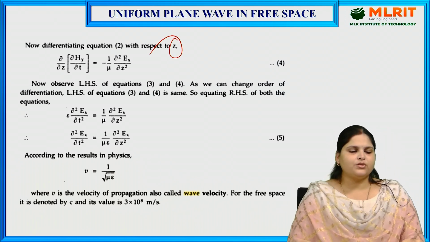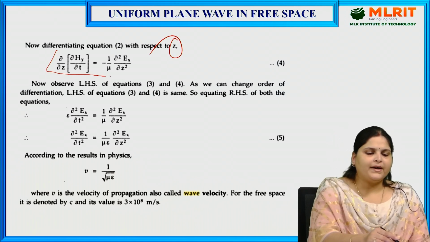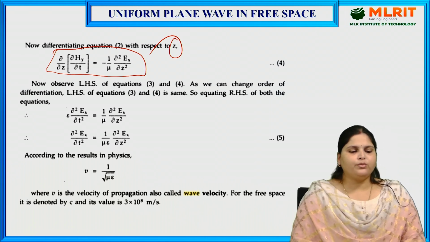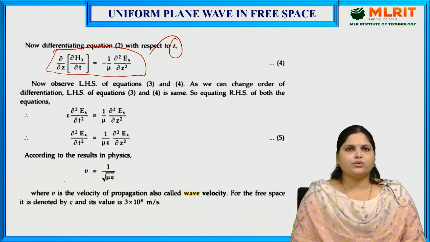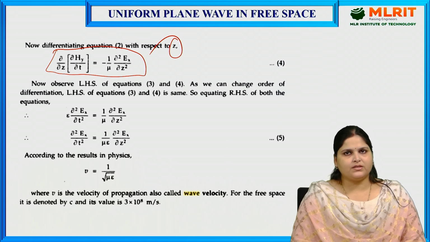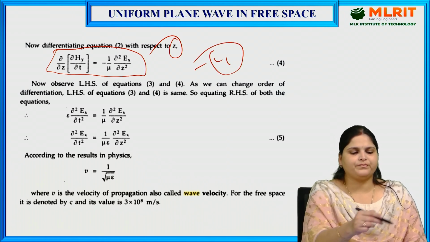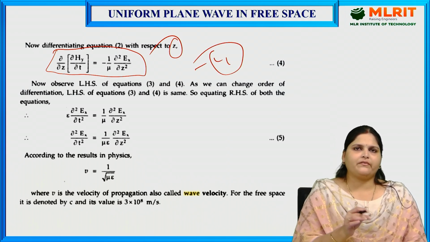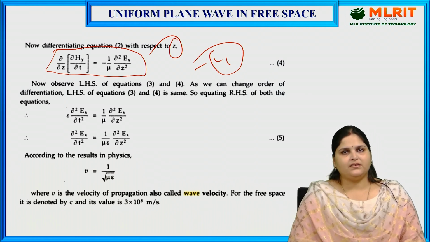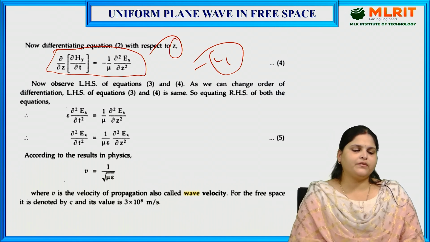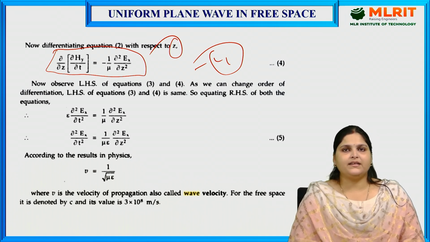So we get ∂/∂z of ∂Hy/∂t equals minus 1 upon mu ∂²Ex/∂z². This is equation number 4. Now if you notice equation number 3 and equation number 4, the left hand side is equal. So next we will equate the right hand sides of both the equations, 3rd and 4th.